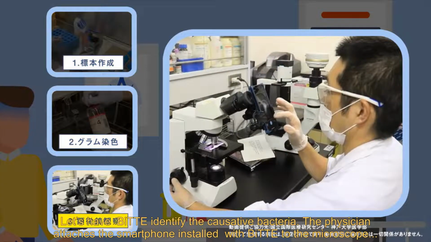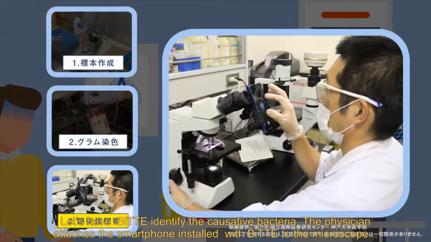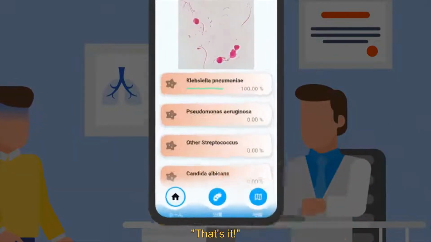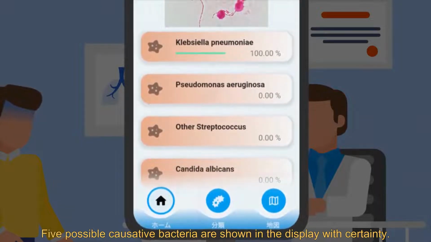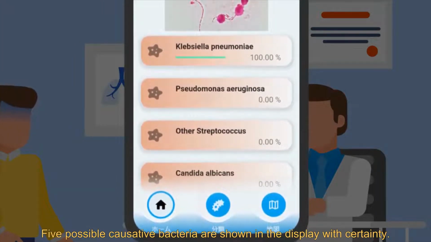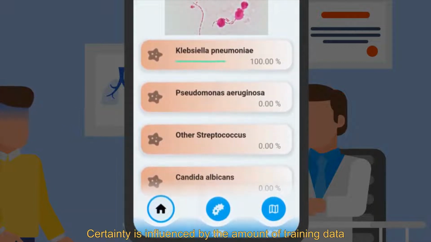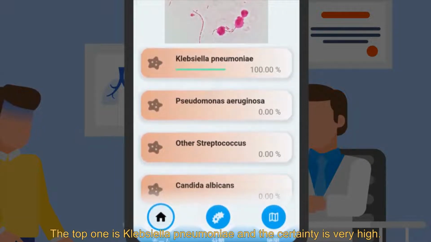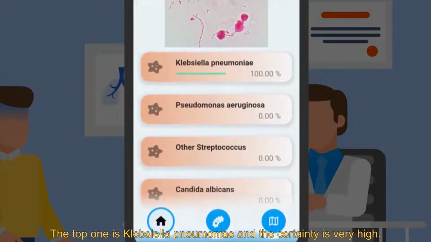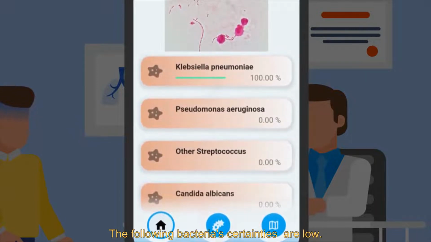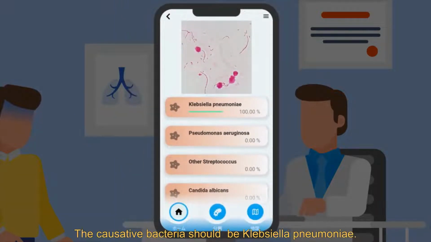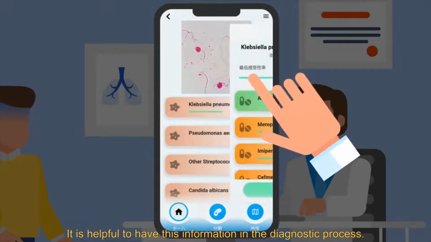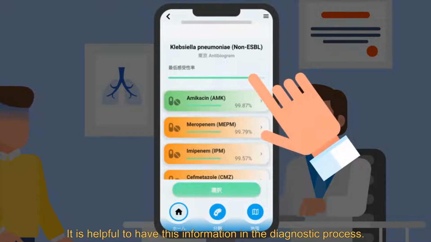Let's have BiTTE identify the causative bacteria. The physicians attach BiTTE instead of the smartphone to the microscope. Five possible causative bacteria are shown on the display with certainty. Certainty is influenced by the amount of training data. The top one is Klebsiella pneumoniae, and the certainty is very high. The following bacteria's certainties are low. The causative bacteria should be Klebsiella pneumoniae. It's helpful to have this information in the diagnostic results.